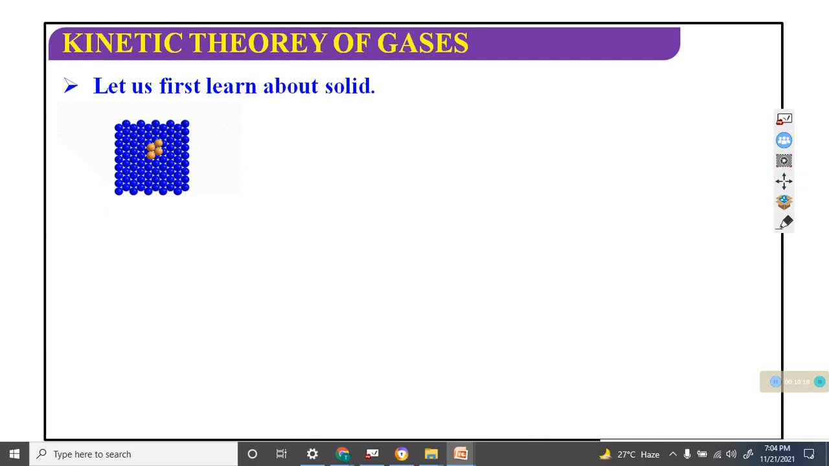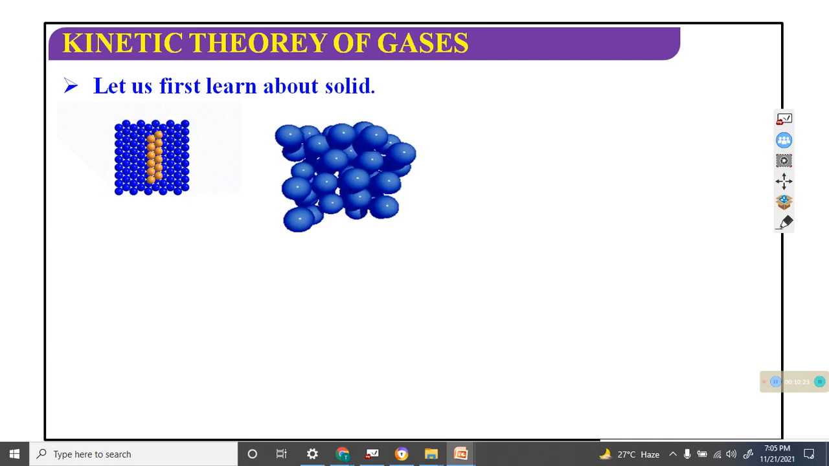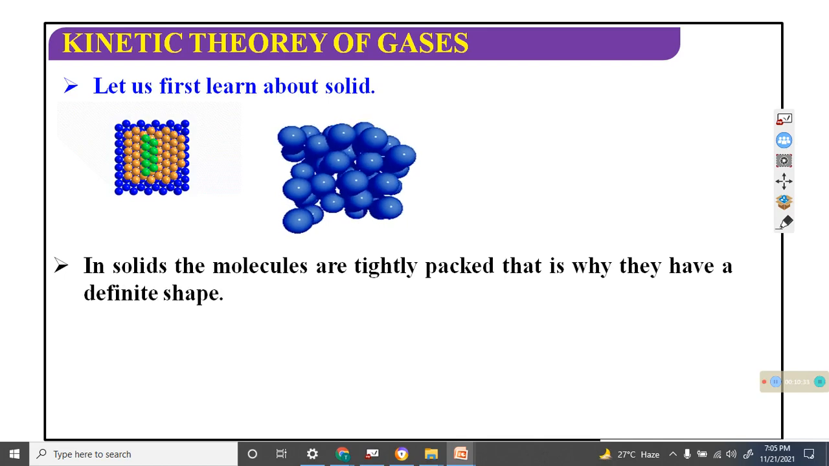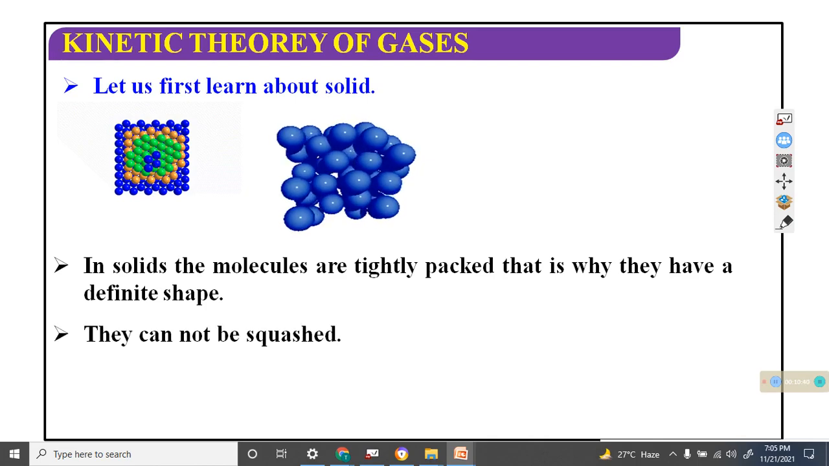Let us first learn about the solid. What is solid? This is the solid molecule. The molecules are very close to each other. In a solid, the molecules are tightly packed, and that is why they have a definite shape. They cannot be squashed.